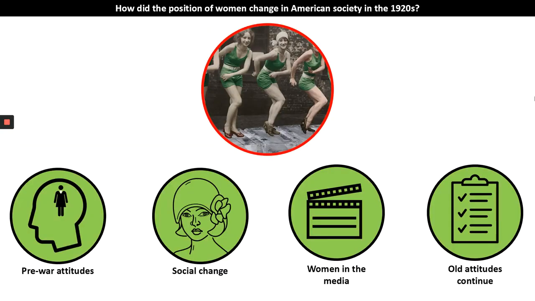So there we have it. One key thing to take away from this video is that for some women, particularly your middle and upper class women living in the cities, they experienced some big social change. But for many American women, these old conservative attitudes continued.